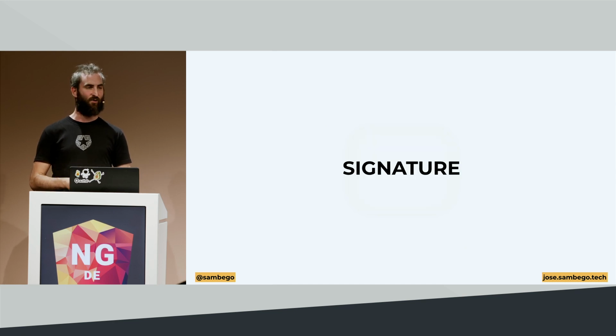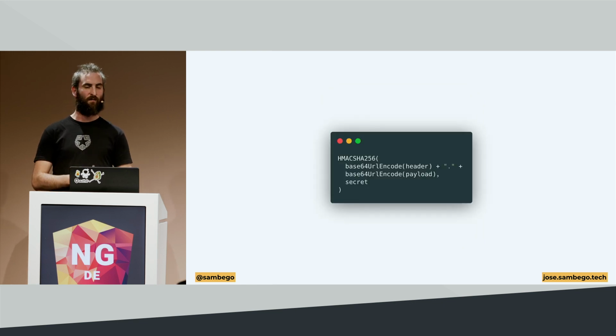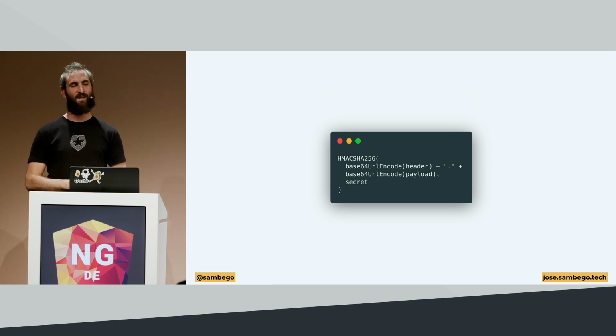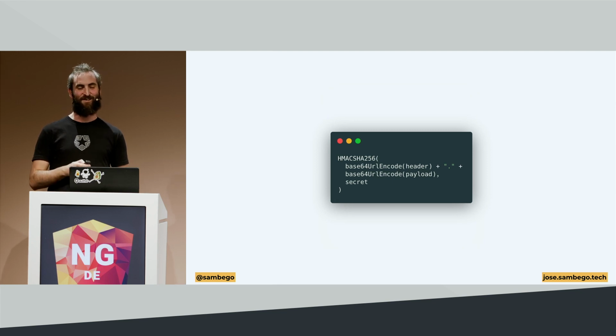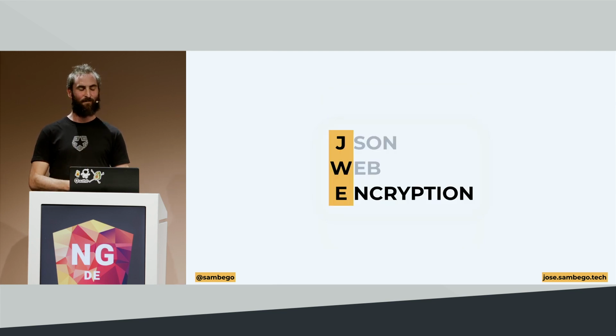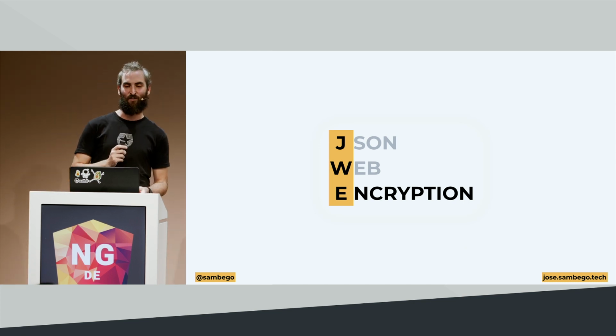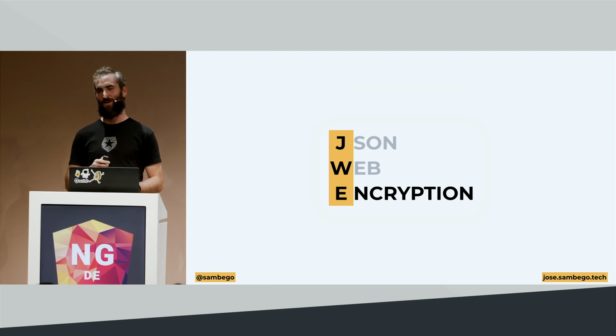And then again, the signature proves that nobody tried to tamper with that header and payload. For example, we take HMAC SHA-256, which is actually a keyed hashing algorithm, but most of the time we use it as a signing algorithm. We run the header and payload through that algorithm together with the secret, and we get a signature. That's it. JSON Web Signatures. It's just a string representation of 2 JSON objects, being a header and a payload.